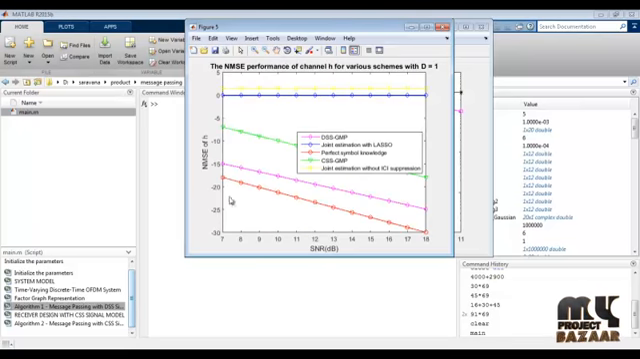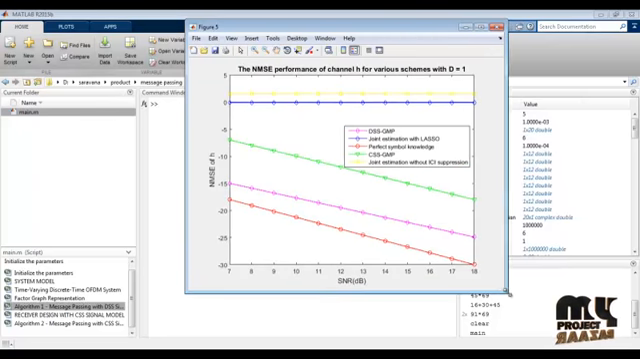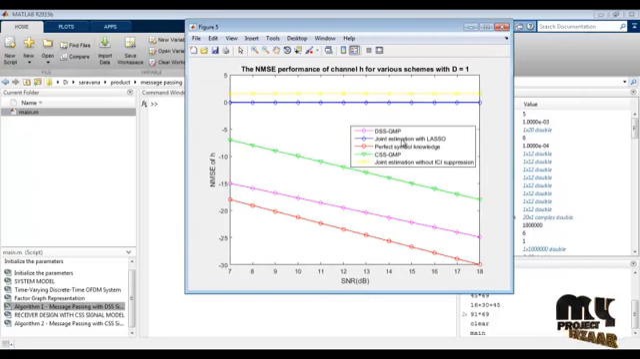Another thing, this is our MSE performance estimation of the channel, and we are using 5 different channels for that. These 5 different ones are the comparison plot, and this yellow mark is the estimator without ISI suppression, and the pink mark is similar. We plot the performance as SNR versus MSE.